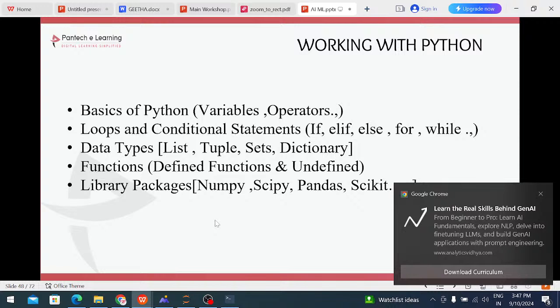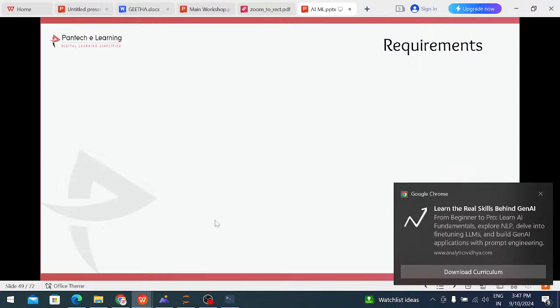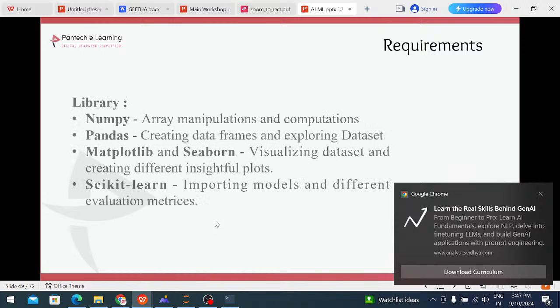These are the libraries we mostly use in machine learning. These libraries are mandatory: NumPy, Pandas, Matplotlib, Seaborn and Scikit-learn. NumPy means numerical Python, used to perform numerical operations like mathematical and statistical operations, such as mean value, average value, maximum value, and standard deviation. For that purpose we are using NumPy.